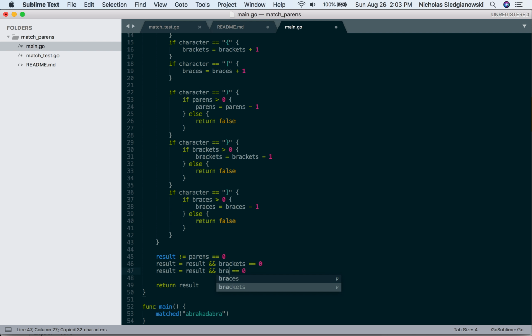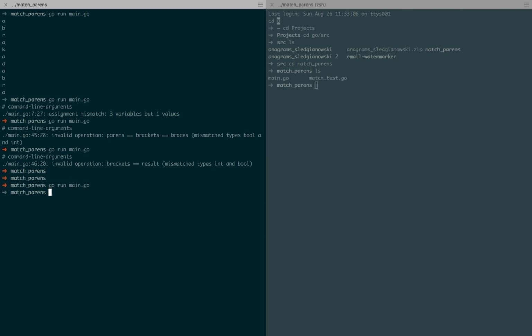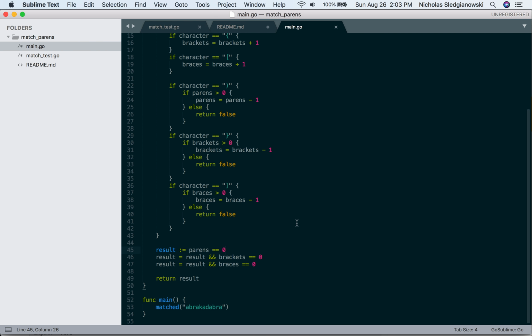So this is brackets. What's this and do? Basically, this is a boolean expression, and this is a boolean, so we're just anding them. Why am I anding them? Basically because this will only be true if both of these are true. So it kind of just keeps the value flowing through. If we run this, now we're exiting cleanly.